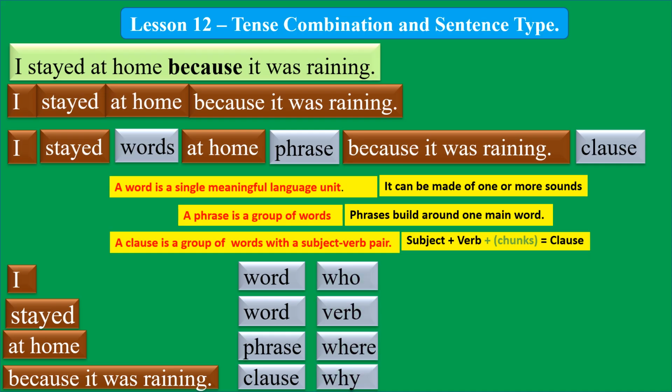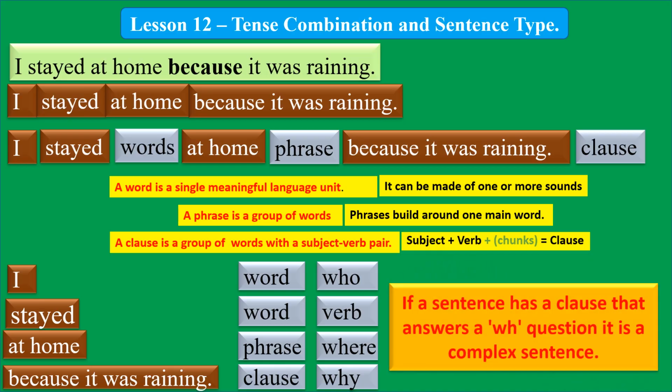From I we can form a who question, from stayed we can form a yes no question, from at home we can form a where question, and from because it was raining we can form a why question. If a sentence has a clause that answers a WH question, it is a complex sentence.